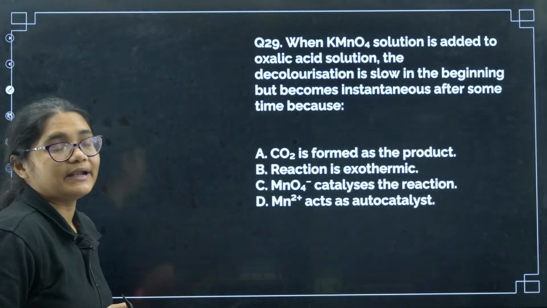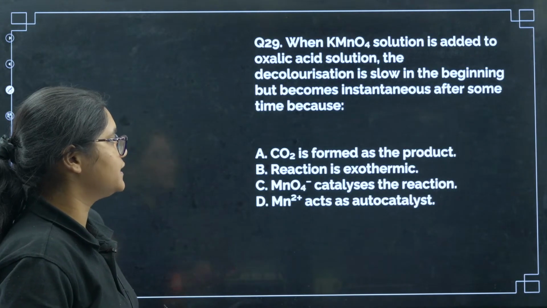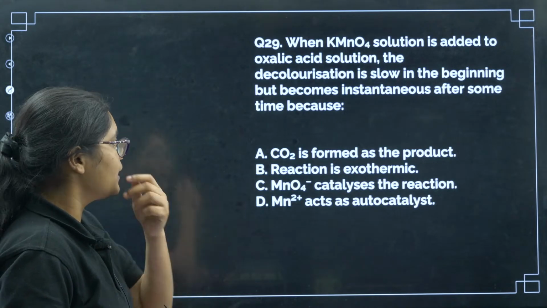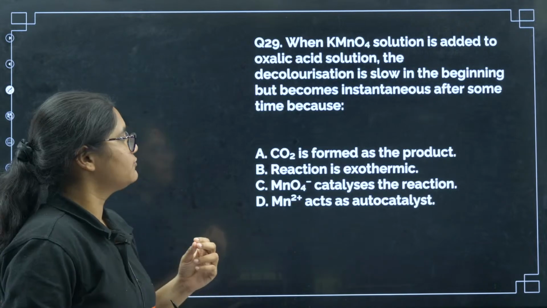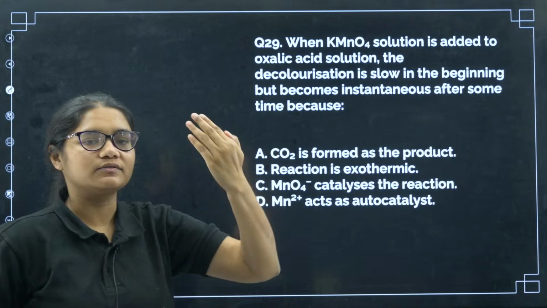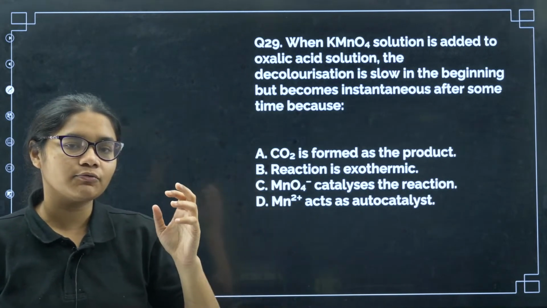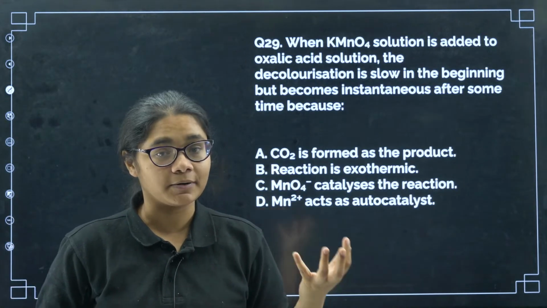Next, question number 29. When KMnO4 solution is added to oxalic acid, the decolorization is slow in the beginning but becomes instantaneous after some time because... If you remember, oxalic acid will be oxidized to CO2 by KMnO4. KMnO4 itself is a bright purple color.